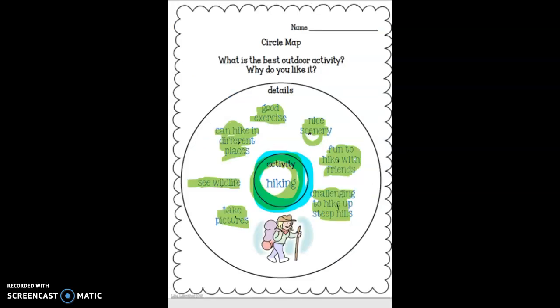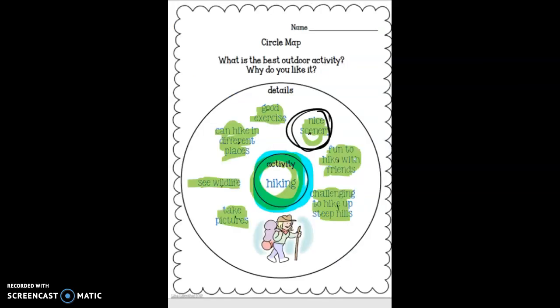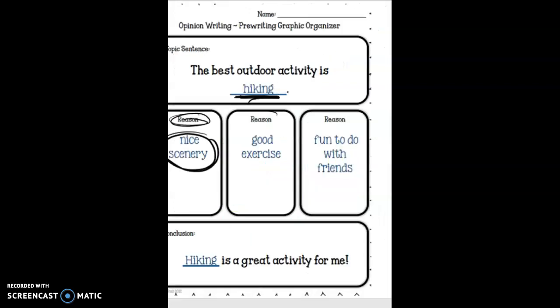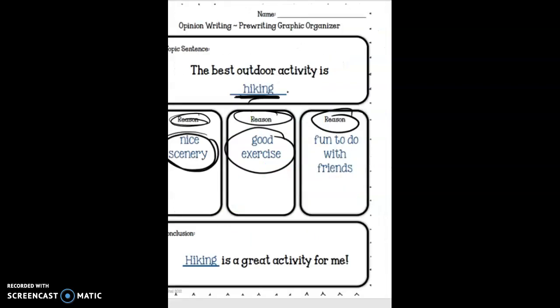Reason number one, go back to your circle map, pick one. We picked nice scenery here. So then for reason number one, I put nice scenery. Okay, go back to your map for reason number two. Pick one of those, and we're going to pick good exercise, which is right here. Then put for reason number 2, good exercise. And then we need one more reason, reason number 3, so you can go back to your map. I'm going to say it's fun to hike with friends. Okay, then your conclusion: hiking is a great activity for me.